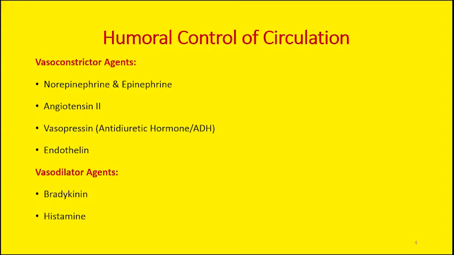So decreased resistance will tend to enhance the blood flow through the lumen of the blood vessel. So humoral control basically comprises either vasoconstricting agents or vasodilating agents. The third category is the vascular control by other ions or chemical factors. We will discuss the role of these ions later, inshallah.